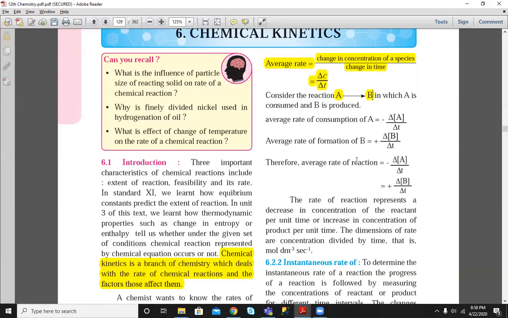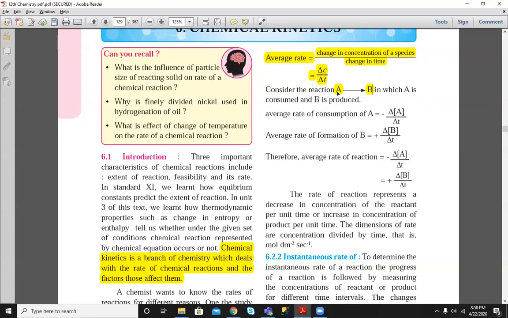And what is the average rate of reaction? By combining these two, we will get the average rate. Okay, so this reaction doesn't have any coefficient for A or B. So let us consider if there is some coefficient to reactant A, say 2A gives 3B. So in this average rate, what comes? Minus 1 by 2 as a coefficient.